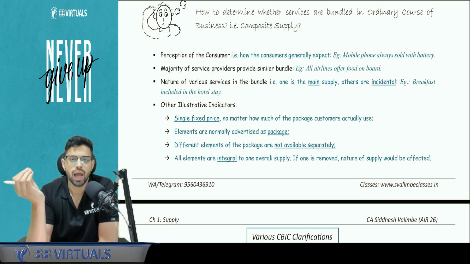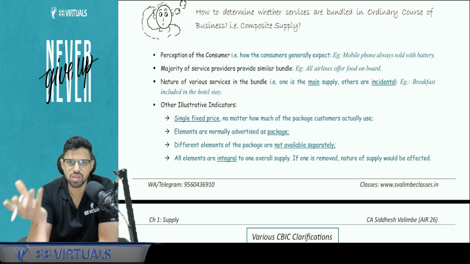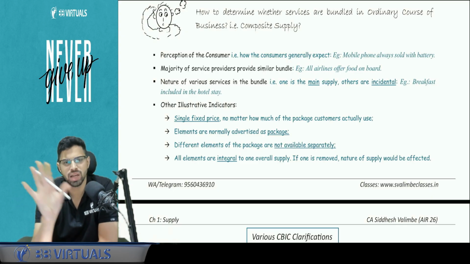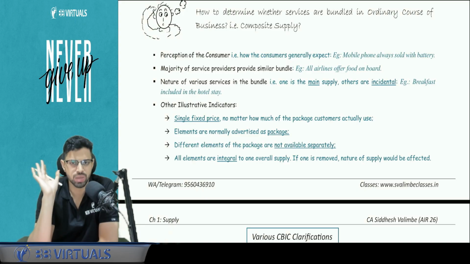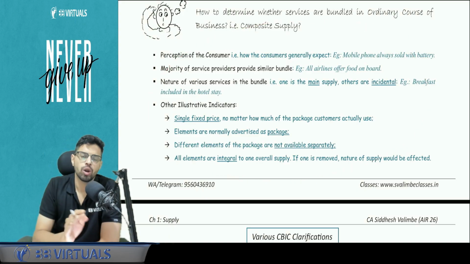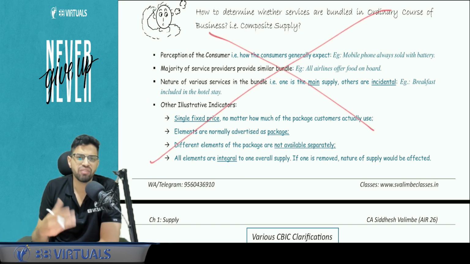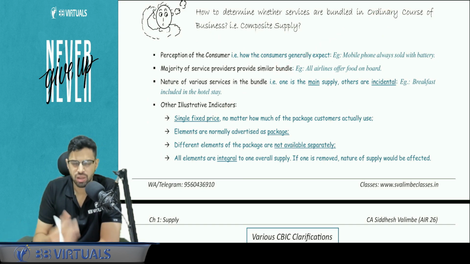For example, I go to a hotel, Hyatt Hotel, and I say I don't want to eat breakfast. So are they going to reduce some rate from the tariff? The answer is no. That means it's a composite supply. You decide what you want or not, but the package is going to be the same. So this is just for your simple reading, and whatever you are not able to classify under composite will be mixed supply. You don't need to learn this. The feel factor means just apply logic, you will be able to get it.